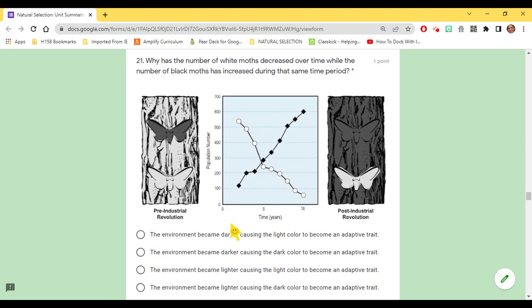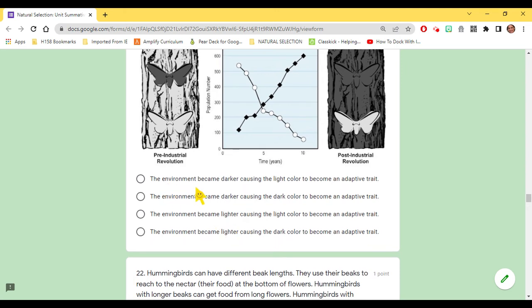So why has the number of white moths decreased over time while the number of black moths has increased during that same time? Is it because the environment became darker, causing the light color to become an adaptive trait? 2. The environment became darker, causing the dark color to become an adaptive trait. The environment became lighter, causing the light color to become an adaptive trait. The environment became lighter, causing the dark color to become an adaptive trait.